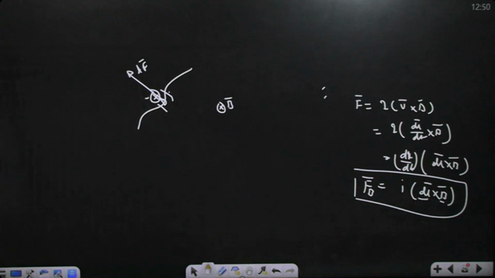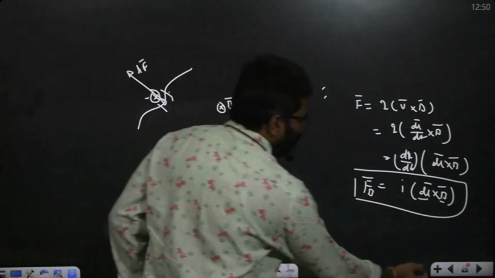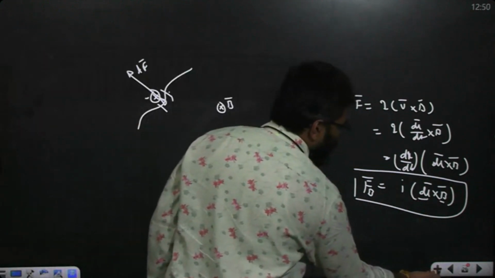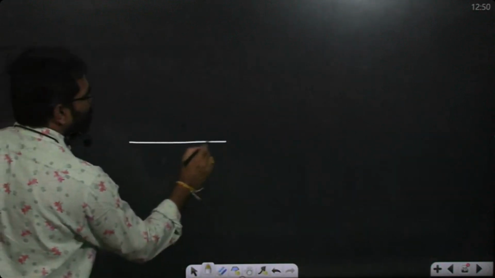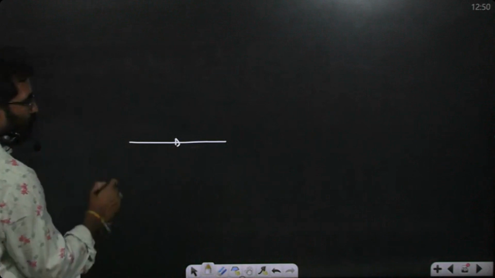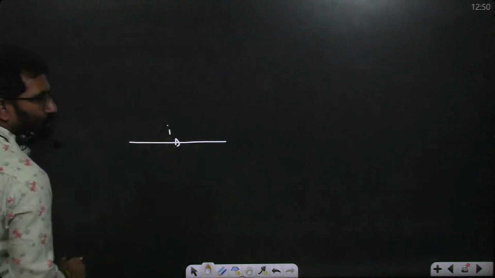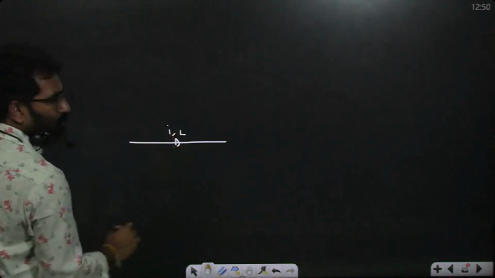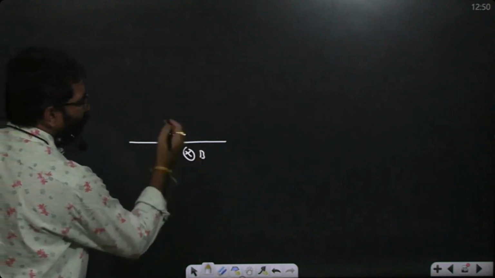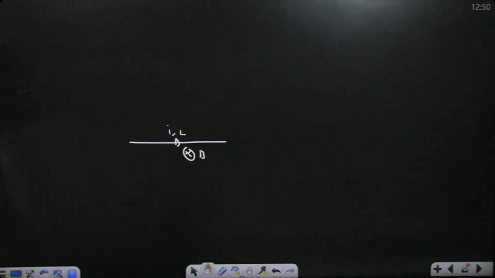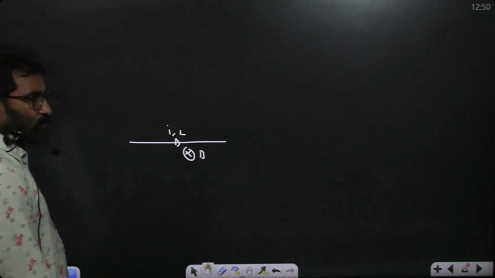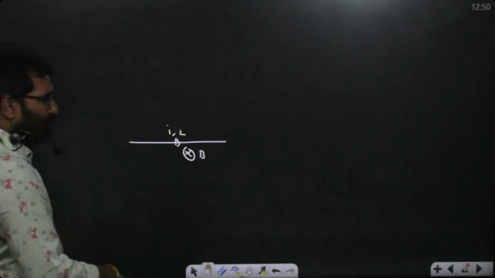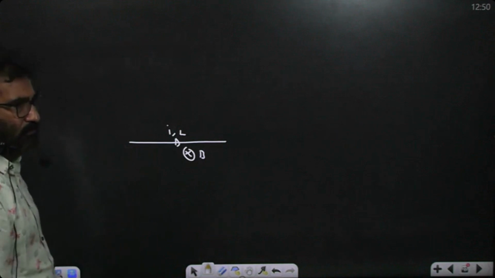Now the same we can get, remember I dl bar cross B bar. Now if a current carrying wire is given, with current I and length L, placed in an external magnetic field, what is the force acting upon it? In which direction is the force acting: up or down, into the plane or out of the plane?